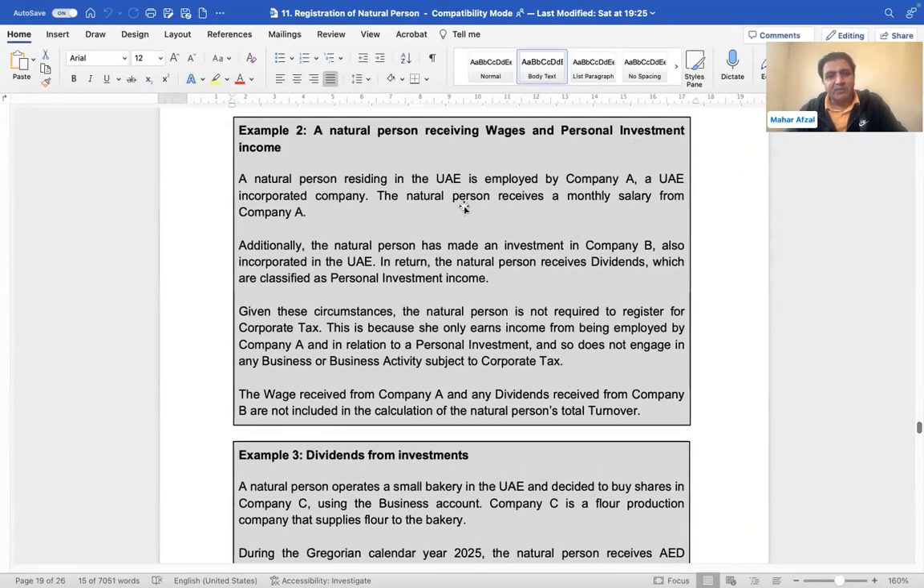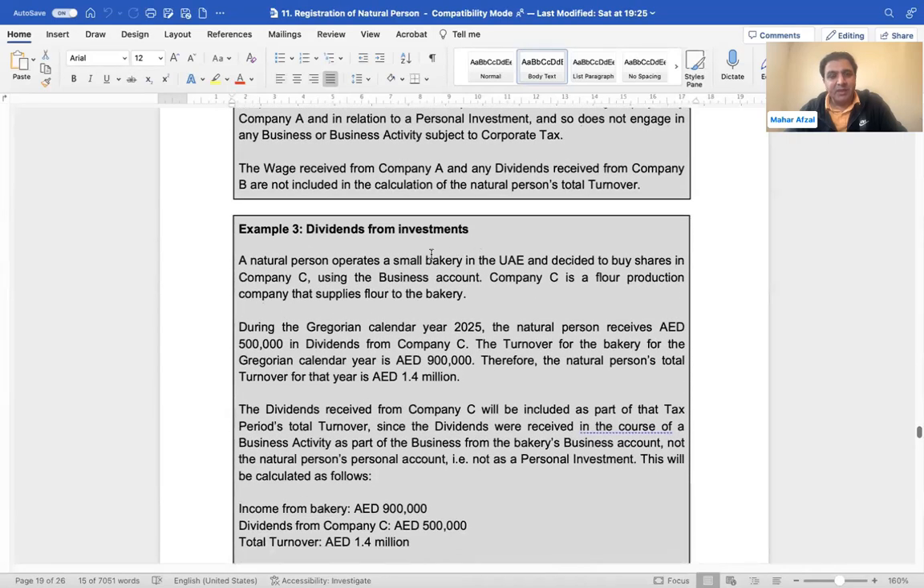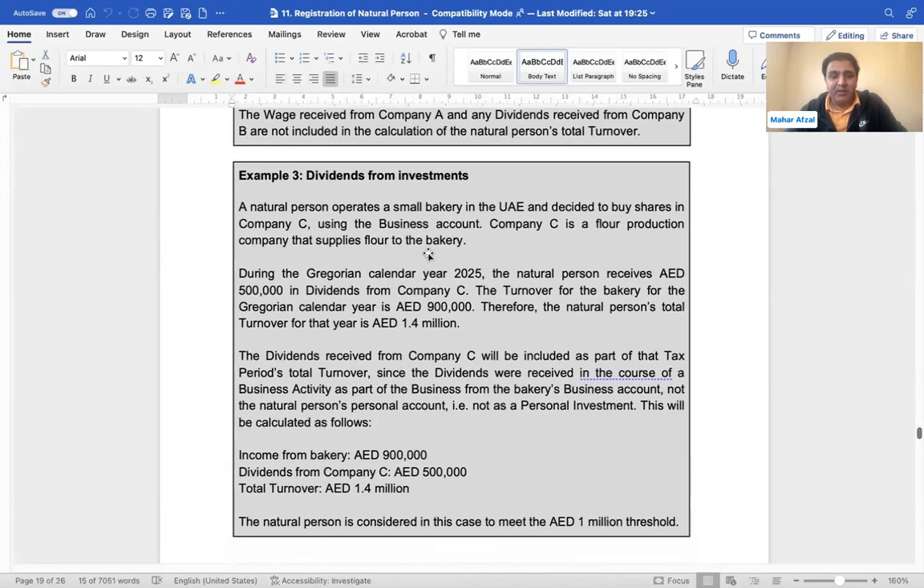Receiving wages and personal investment income, both will not be subject to tax. Dividend from investment, it depends. If you are a resident getting a dividend from a local juridical person, it will be exempt. An individual getting a dividend will not be subject to tax. Companies getting a dividend, it will be exempt. A non-resident person getting a dividend, it will be state source income.